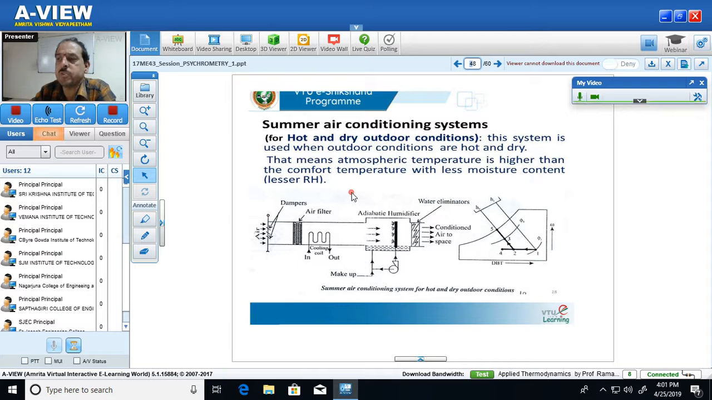In the next session, we will consider the summer air conditioning system for hot and wet weather, as well as the winter air conditioning system. After that, we will also take a few problems on these different air conditioning systems.